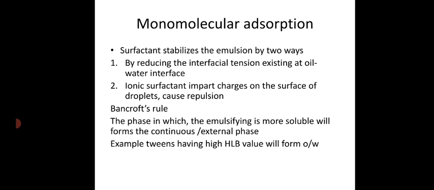Tweens almost all have high HLB values and have more water solubility than oil solubility, so if you are going to prepare an oil in water emulsion, we can take Tween 80, etc. Spans are surfactants which are more soluble in oil than in water, so if you are going to prepare a water in oil emulsion, we can take Span 80 or the sorbitan esters, that is, Span, as the emulsifying agent or surfactant to prepare a water in oil emulsion.